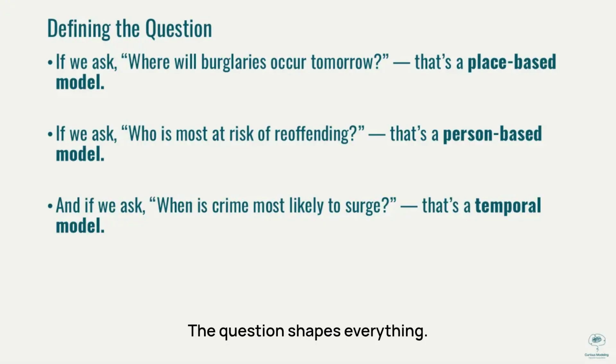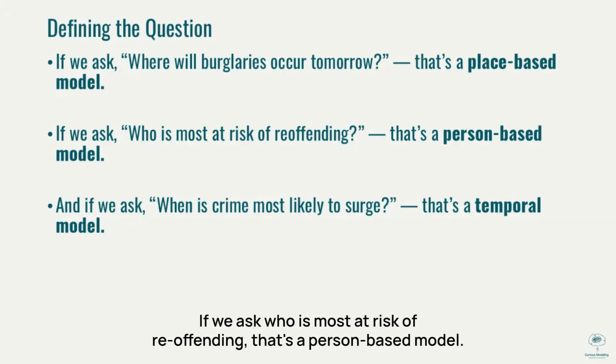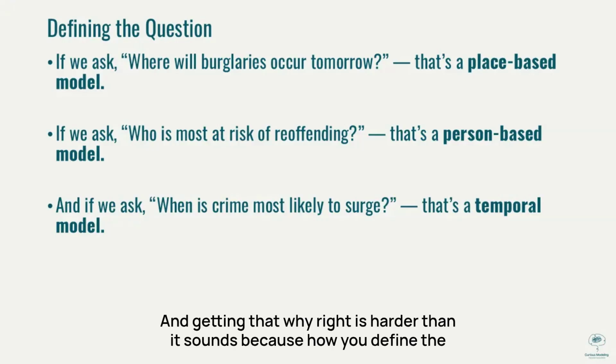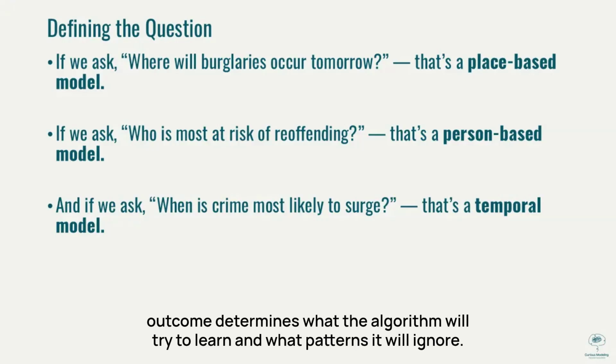The question shapes everything. If we ask, where will burglaries occur tomorrow? That's a place-based model. If we ask, who is most at risk of reoffending? That's a person-based model. And if we ask, when is crime most likely to surge? That's a temporal model. Each question creates a different target variable, a why in the modeling world. And getting that why right is harder than it sounds, because how you define the outcome determines what the algorithm will try to learn and what patterns it will ignore.